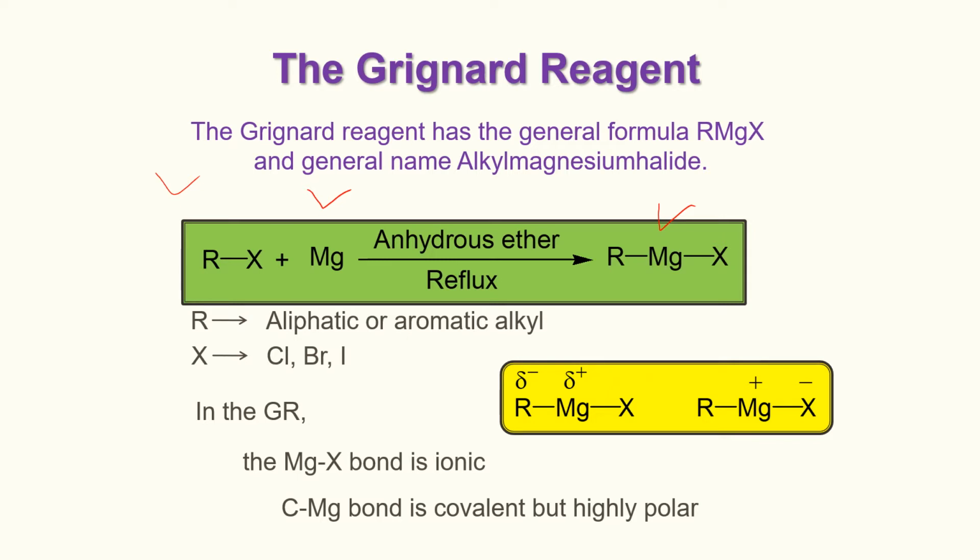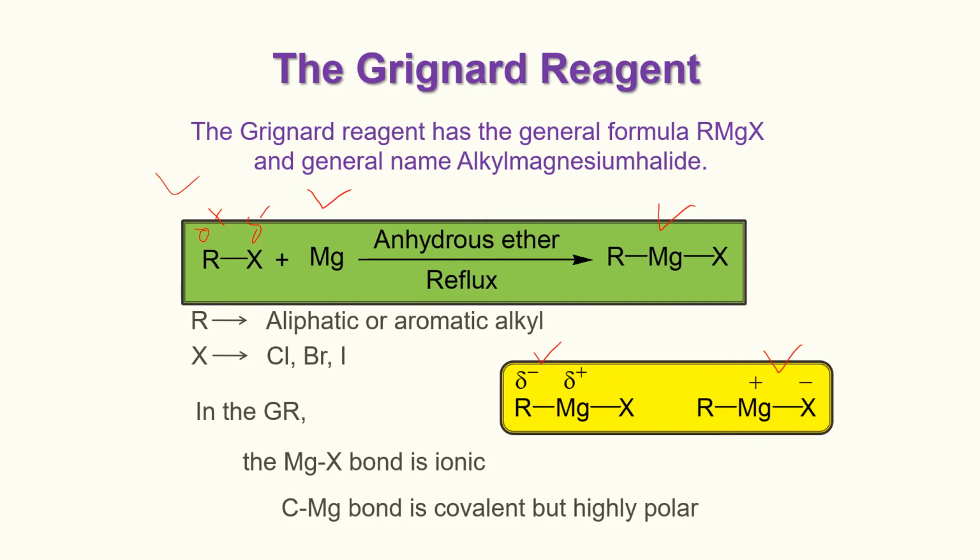In alkyl halide, the carbon has a partial positive charge and the halogen has a partial negative charge. But in the Grignard reagent, the bond between magnesium and halogen is ionic, and the bond between carbon and magnesium is covalent but highly polar.